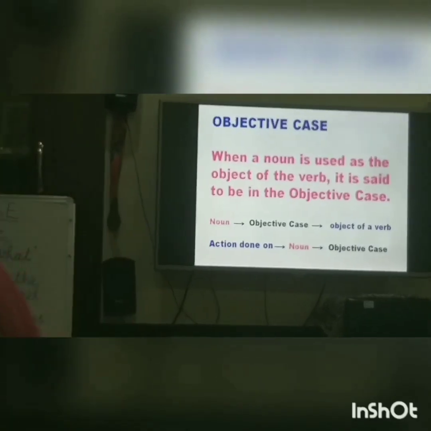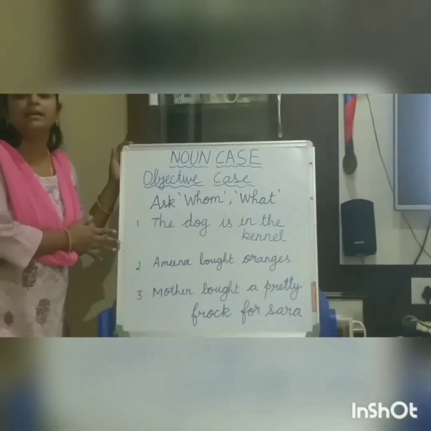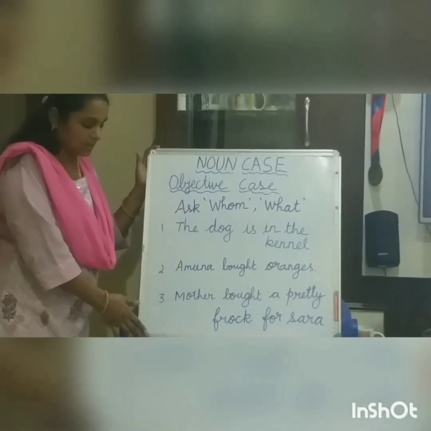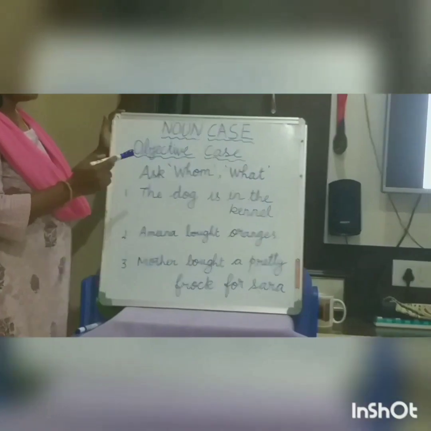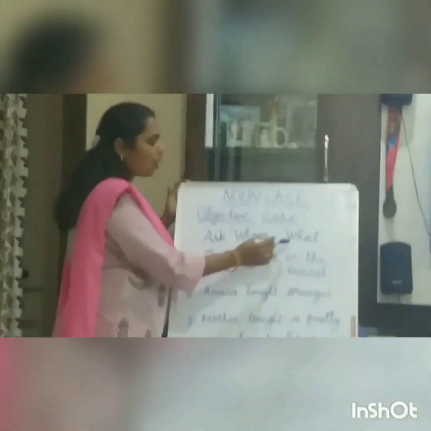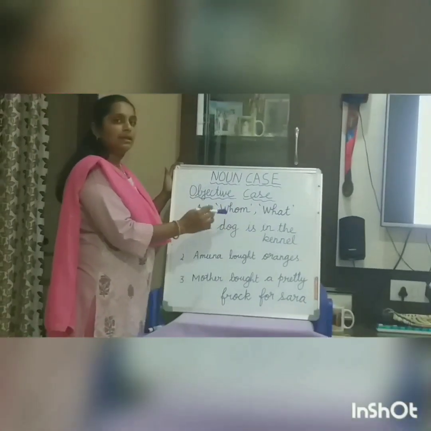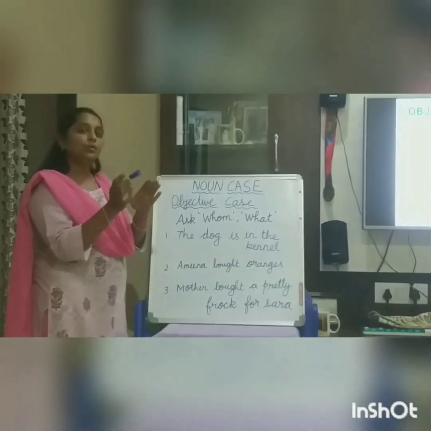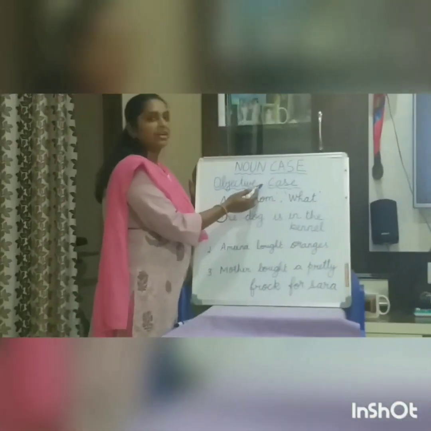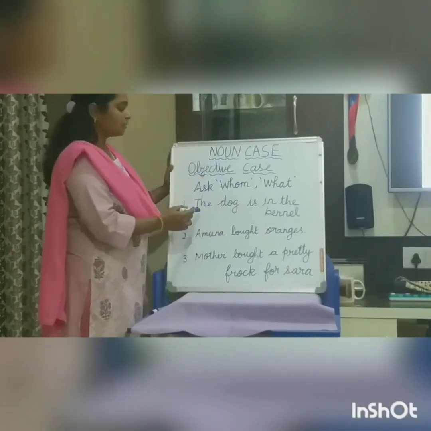So come to these examples here. We are going to identify objective case in the following sentences. So when you put whom or what after the verb, then the answer you get from that question is the objective case. It is called objective case.